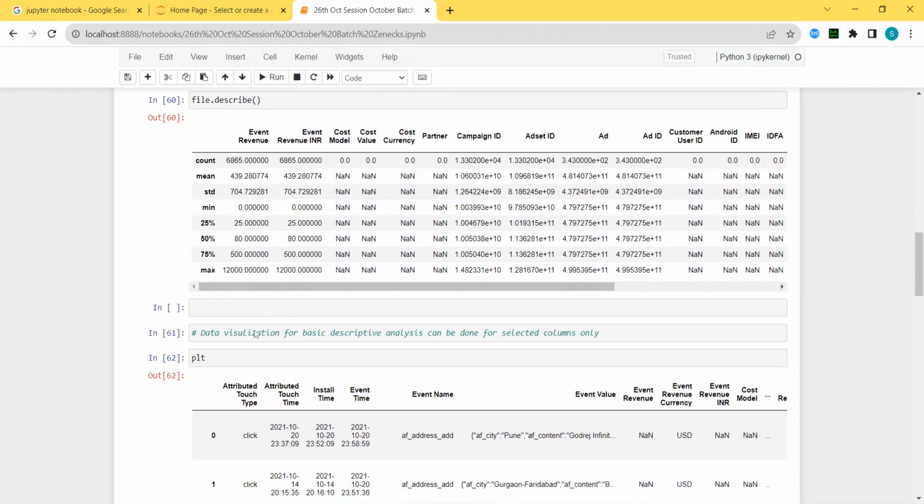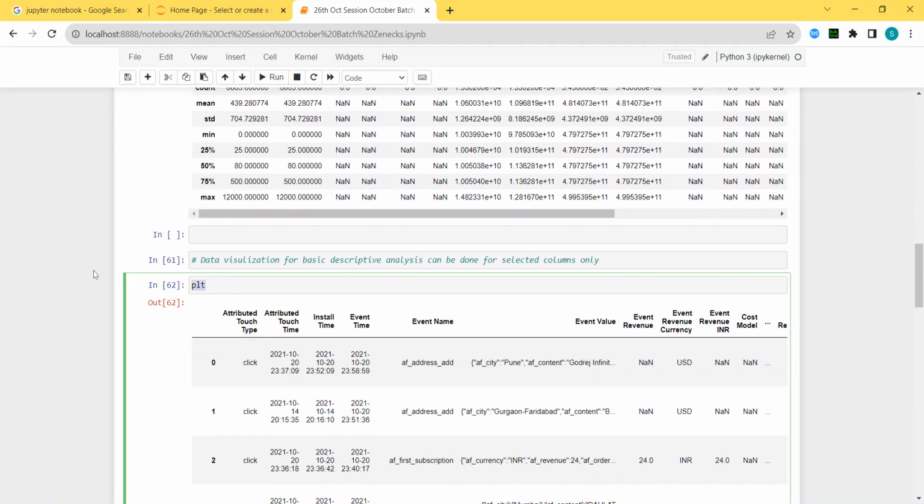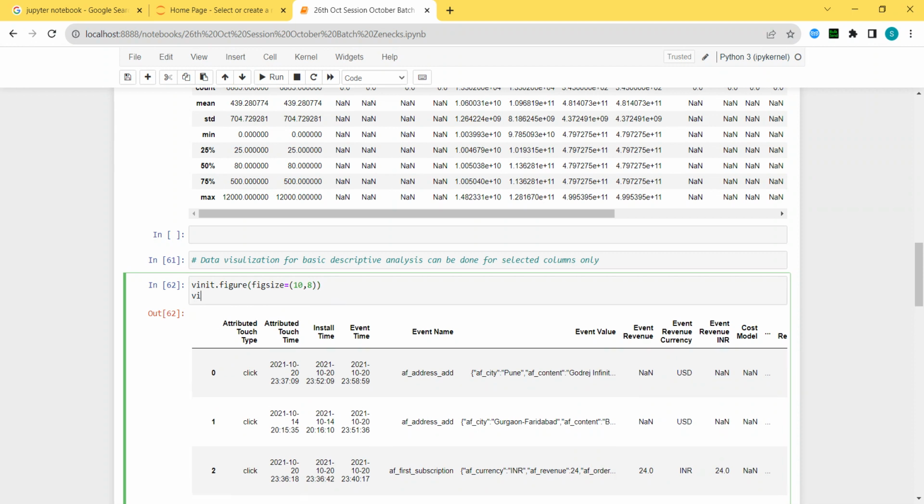Now let's say Vinith was asking, sir, can we use different function? Okay, so Vinith, now for you I'm going to use this. So same thing I'm going to do, and I'm going to mention first of all what kind of size I want in the data, and then let's say I want to first of all draw the histogram. So I guess you are clear with the histograms right now.